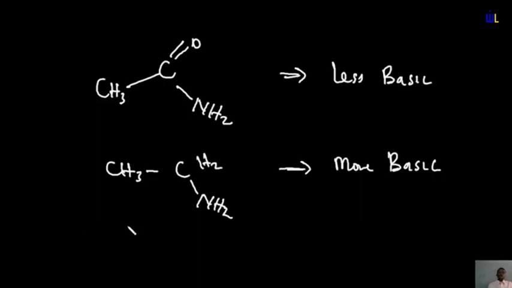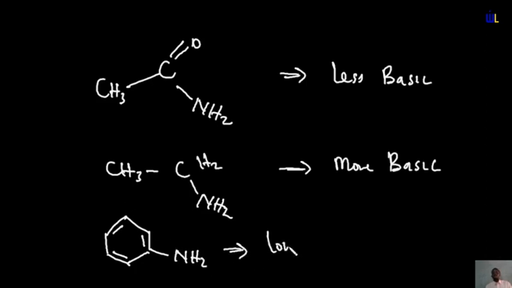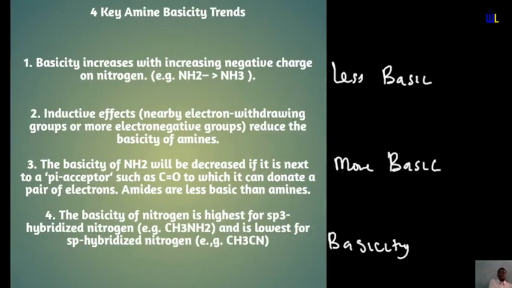This can actually also apply to the benzene ring, because the benzene ring basically contains 6 carbon atoms with sp2 hybridization. So when you attach an amine group to any of these carbon atoms, automatically it leads to a lowering of its basicity. So lower basicity. And what reduces basicity? Attachment of an amine group to an sp2 hybridized carbon atom. Okay, having said that, we go to the final point. So we'll go to the final point in our trends of basicity in amines.